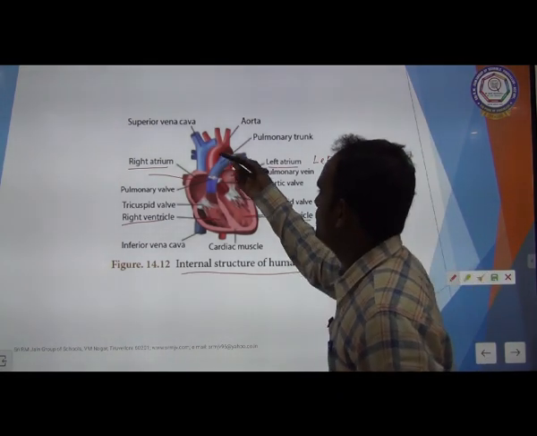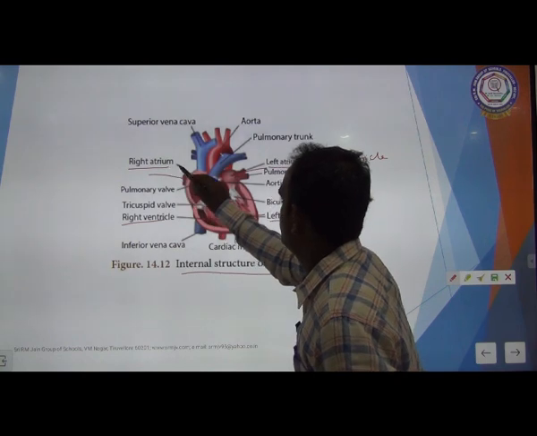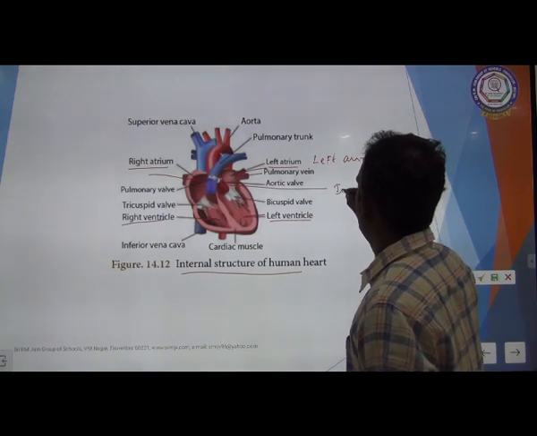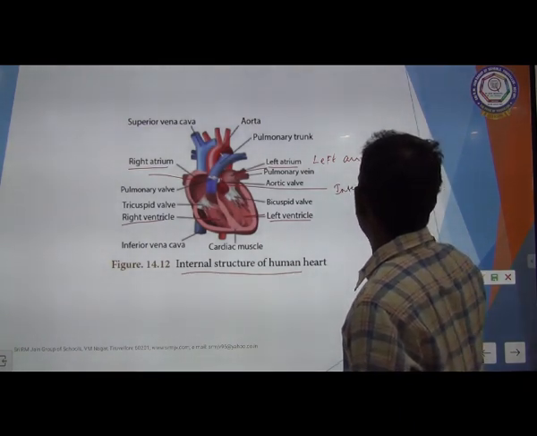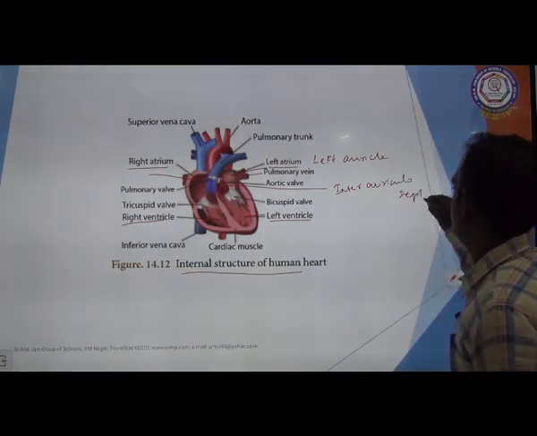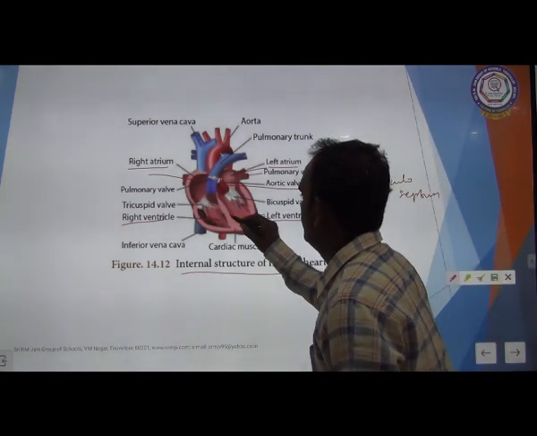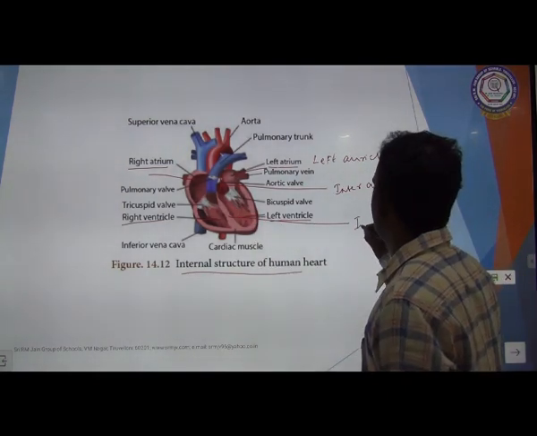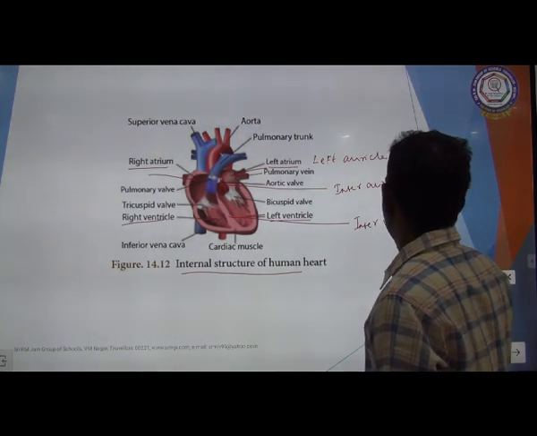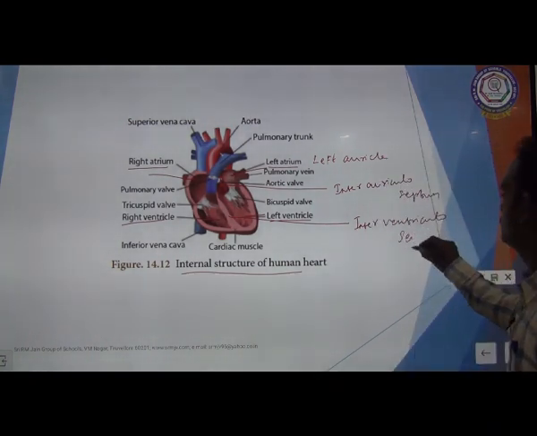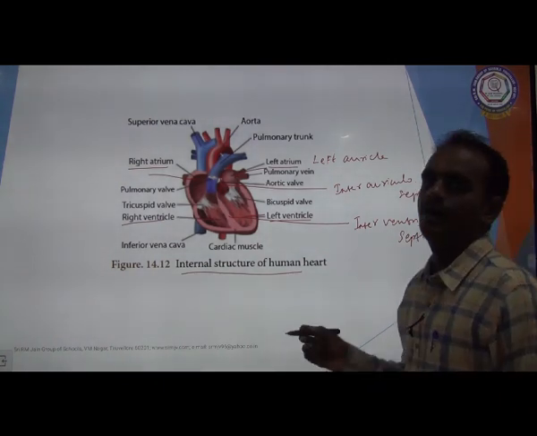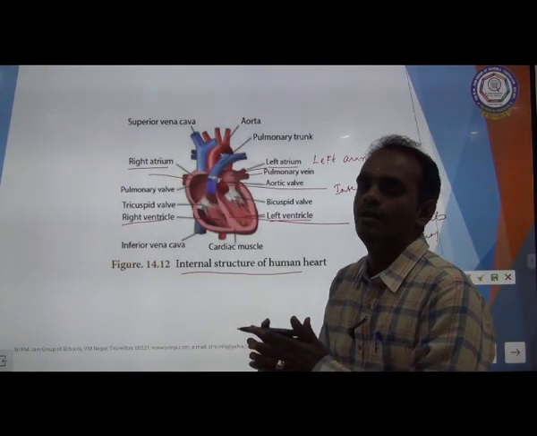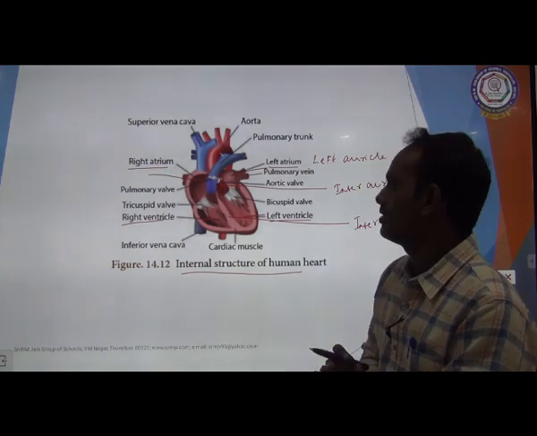In between the right atrium and the left atrium there is a septum called the interauricular septum. The gap between the two ventricles is called the interventricular septum. The auricular septum and interventricular septum prevent the mixing of oxygenated and deoxygenated blood.